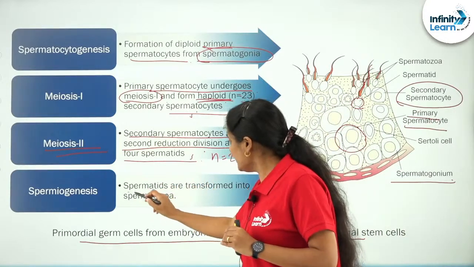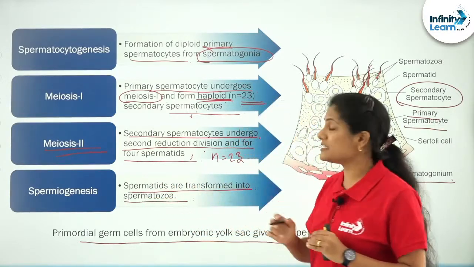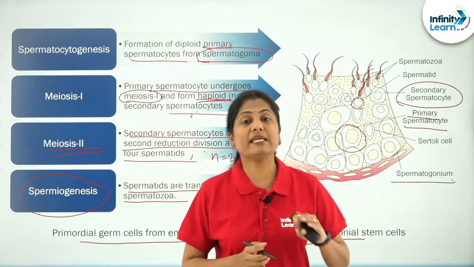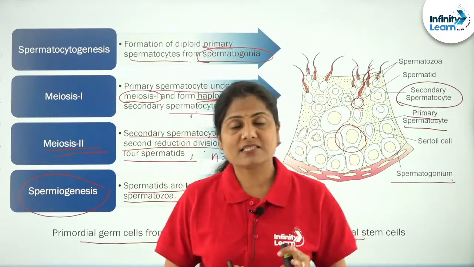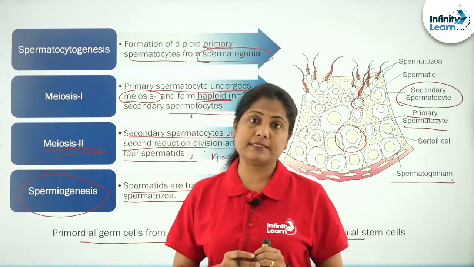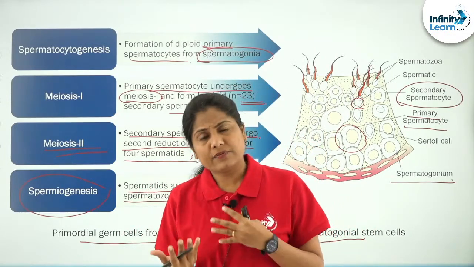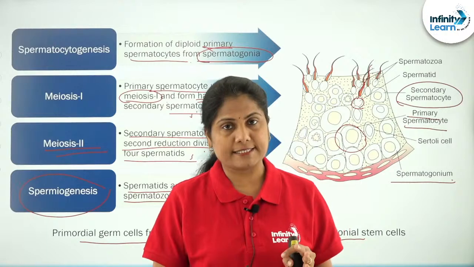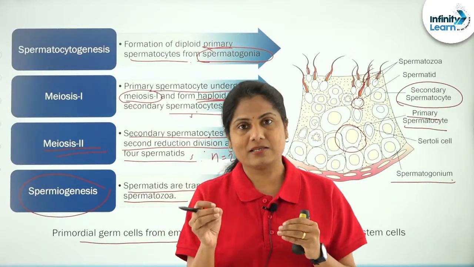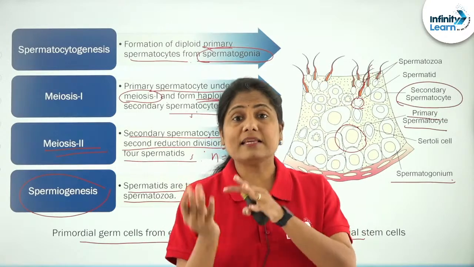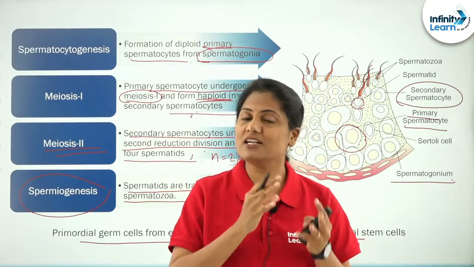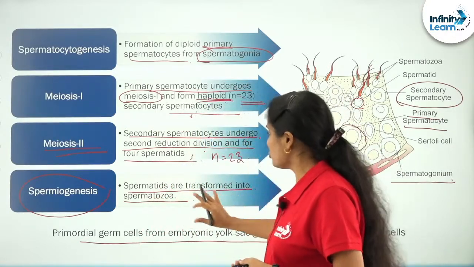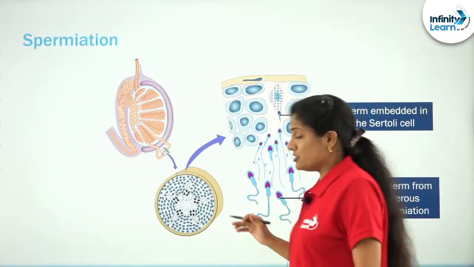And then these spermatids are transformed into spermatozoa. This is a very important step called spermiogenesis. This question has been asked successively twice in the NEET examination before, either in different forms, or, if you count different forms, even more number of times. Spermiogenesis is a process where the spermatids, which are large and not motile, only undergo morphological differentiation. They become slender, motile structures called the spermatozoa. It is the process called spermiogenesis.